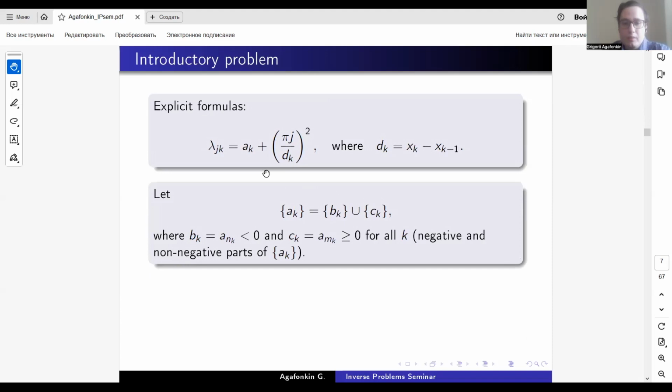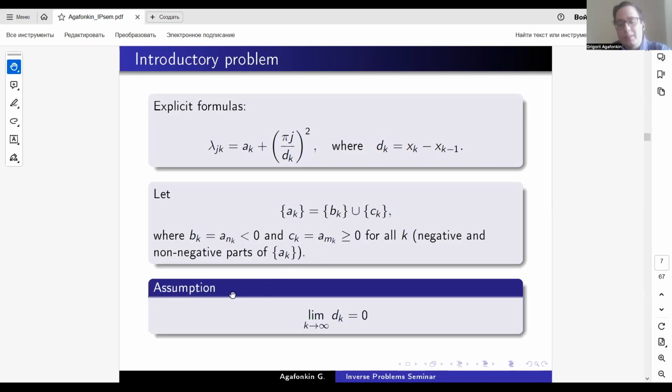And we split our sequence a_k into two sequences: the negative part labeled b_k and the non-negative part labeled c_k. I changed the numeration, so both sequences are numbered from 1 to infinity, or up to some finite number if there are only finitely many negative or non-negative elements of this sequence.